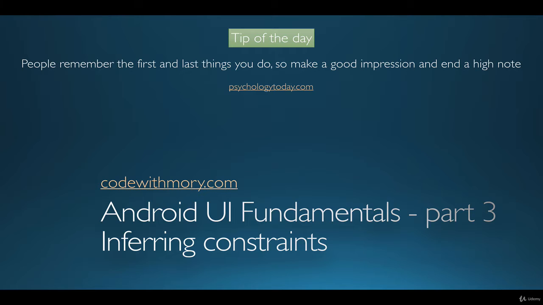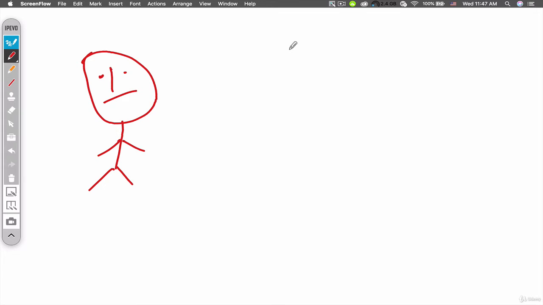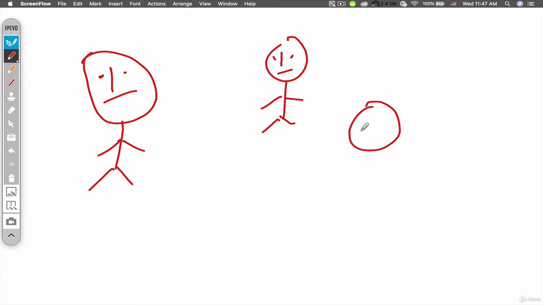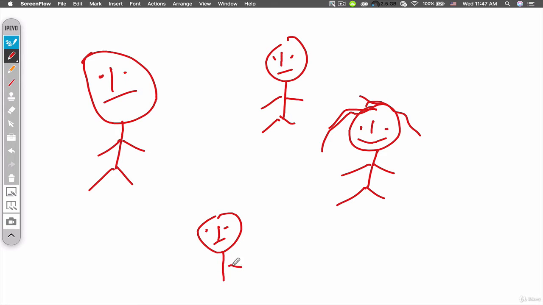So this video is about allowing Android Studio to infer the constraints for us. So imagine that there is a social situation here and a psychopath enters this situation. So this guy is a psychopath and he is here, and there are other guys here. For example, there is a person here and there is a girl here, and someone else is here. So this psychopath, let me just type in the name so you understand what I mean by psychopath.